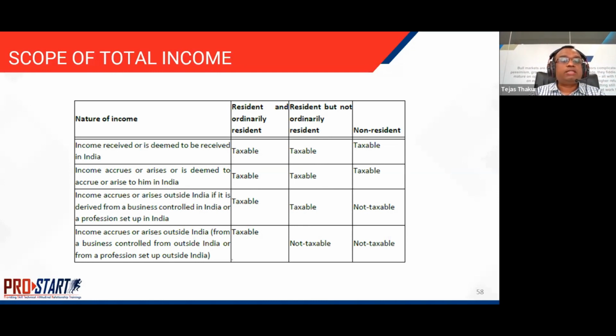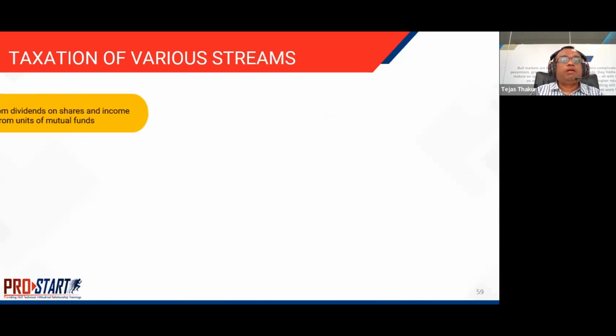But if the income accrues or arises outside India and is derived from a business controlled in India or a profession set up in India, then only resident and resident but not ordinary resident are taxable. This kind of income, though received by a non-resident, will not be taxable in India. If income accrues or arises outside India from a business which is controlled in India, that income is taxable in the hands of the resident person, but not taxable for a non-resident. So all incomes of residents are taxable in India, and only Indian incomes are taxable for a non-resident in India, whereas all outside incomes are not taxable in India.